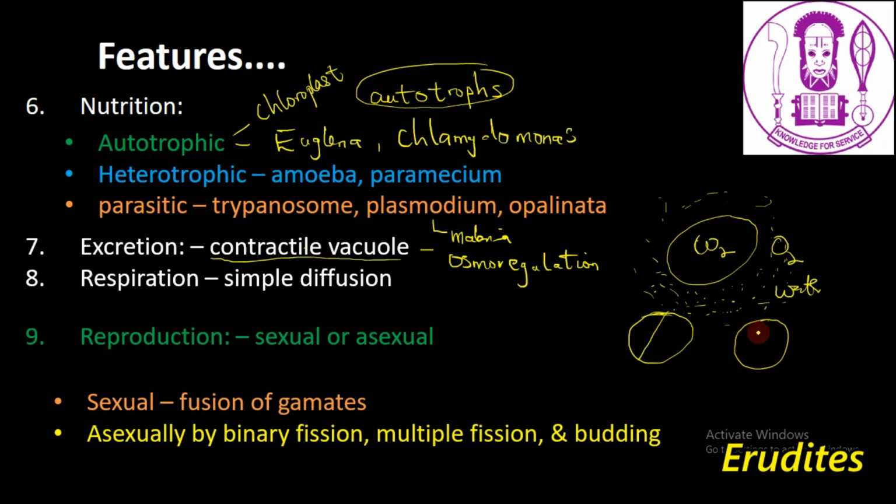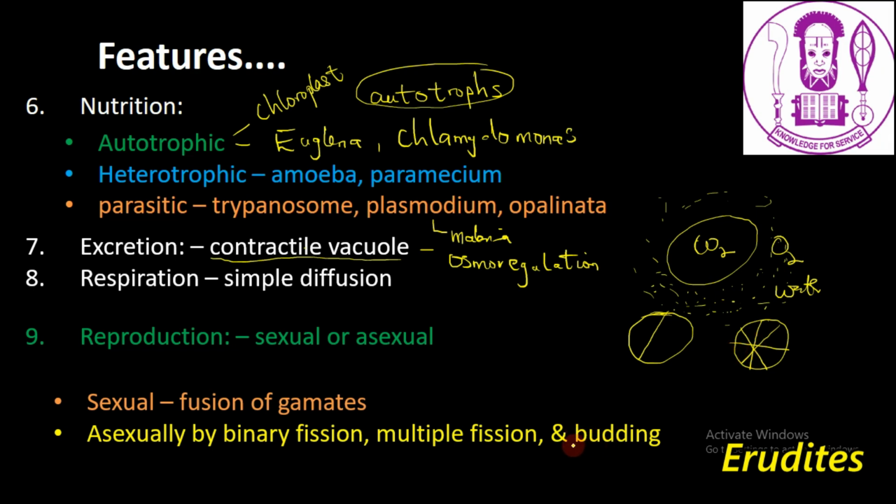The entire content of the cell will condense. After condensation, it will fragment into different parts. And each of the fragments will give rise to a new organism. This process is what is referred to as multiple fission.